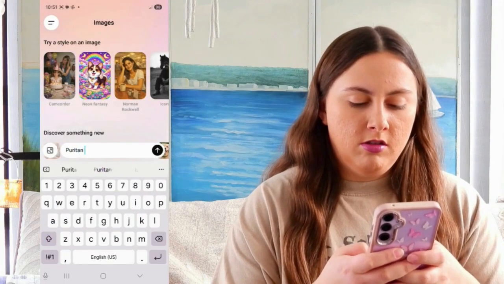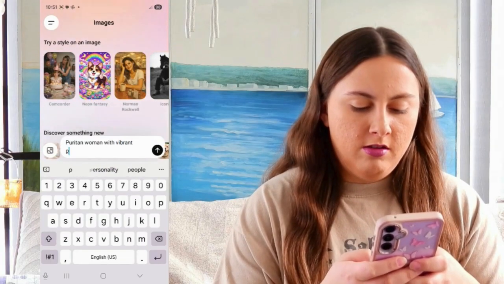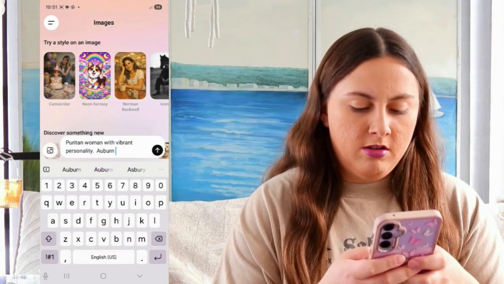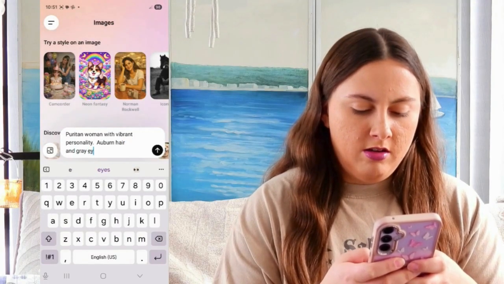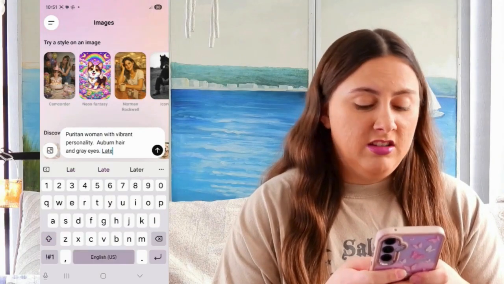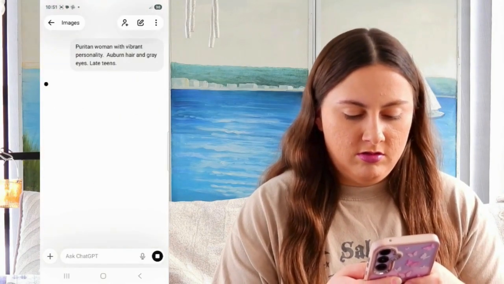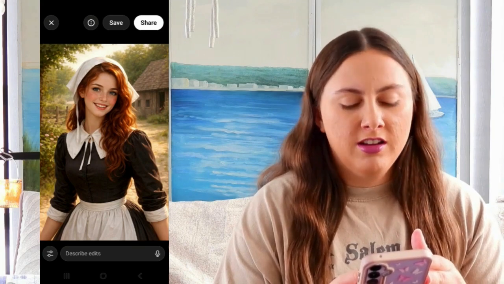So next up we have Sarah's friend Lydia. So she is a Puritan woman with a vibrant personality, auburn hair, and gray eyes. And I'll say late teens. Aw, she's cute. You can definitely see the warmth in her personality, so I definitely like that.